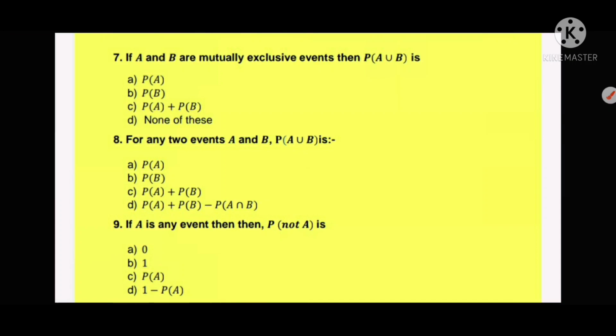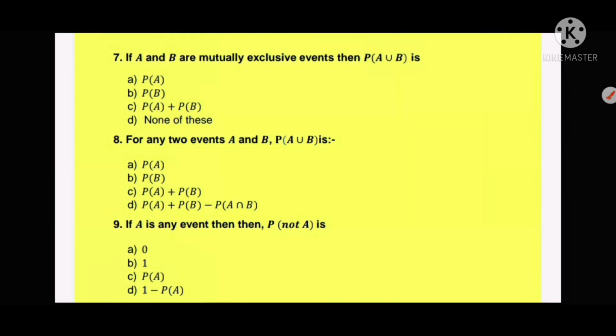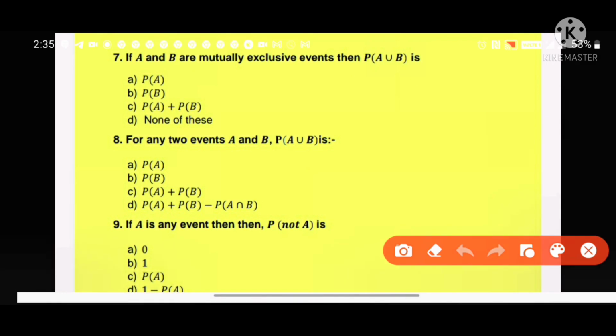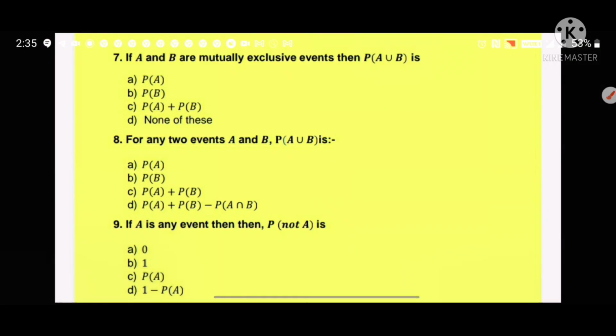Next, if A and B are mutually exclusive events, then probability of A union B is, it's very simple. This is equal to probability of A plus probability of B. And for any two events, probability of A union B is equal to probability of A plus probability of B minus probability of A intersection B, according to addition theorem of probability.